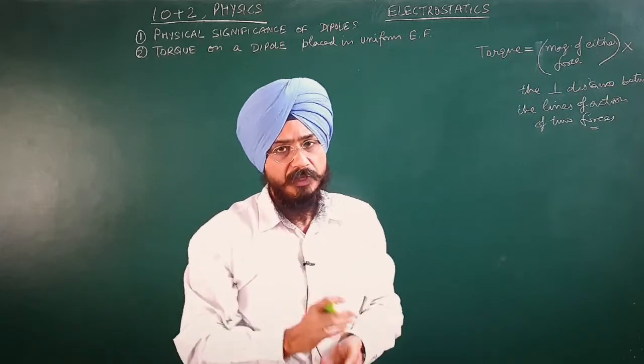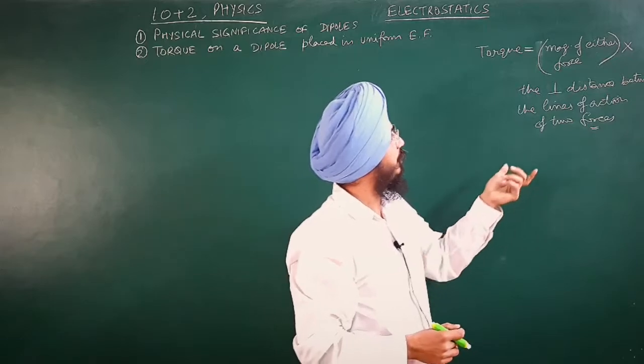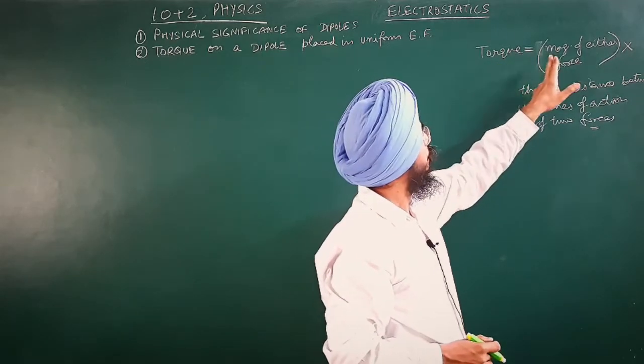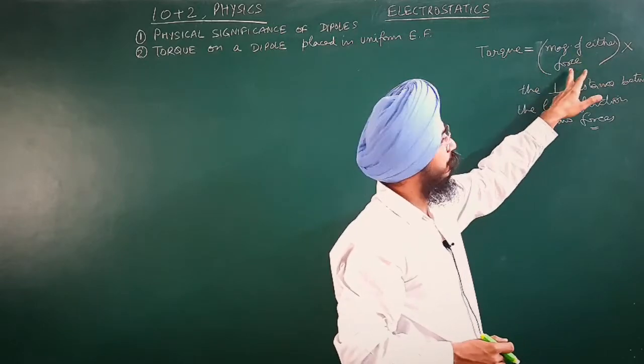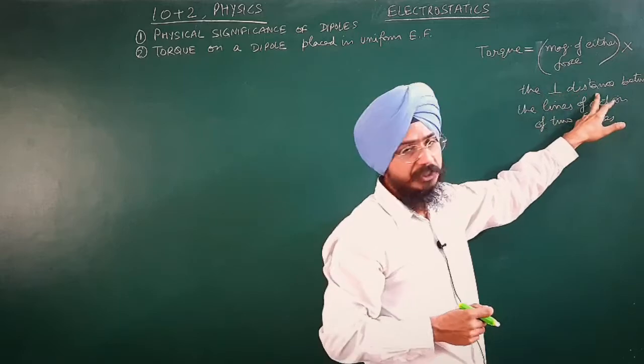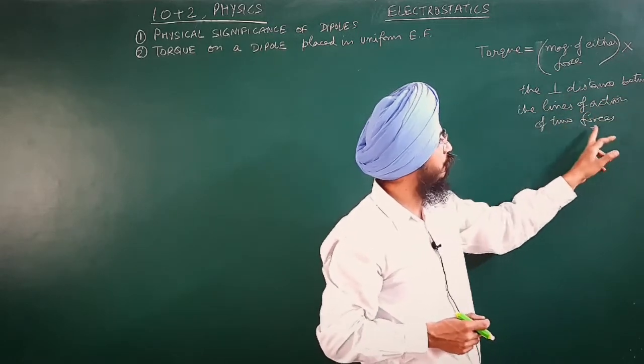This is very important. If you keep in mind this formula, you will never be afraid of torque. I repeat once again: to calculate torque, take the magnitude of either force and multiply it with the perpendicular distance between the lines of action of the two forces.